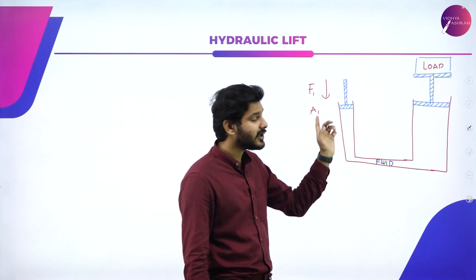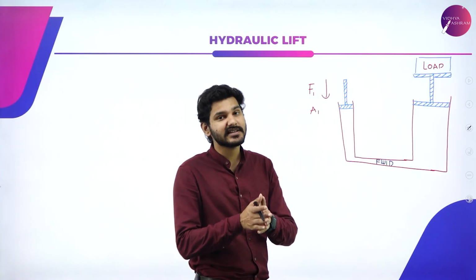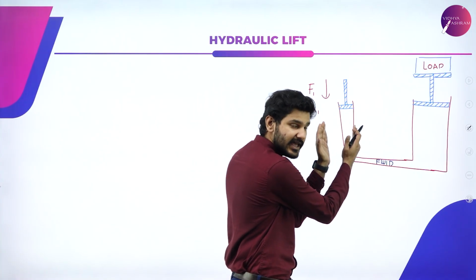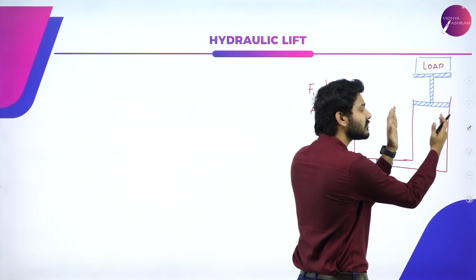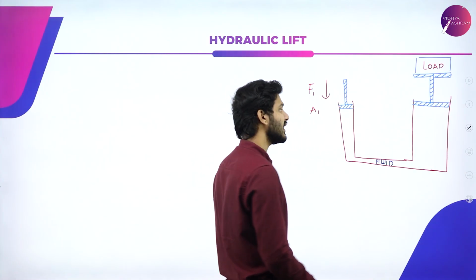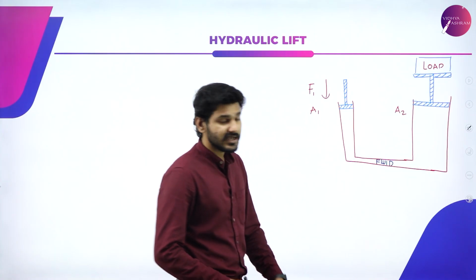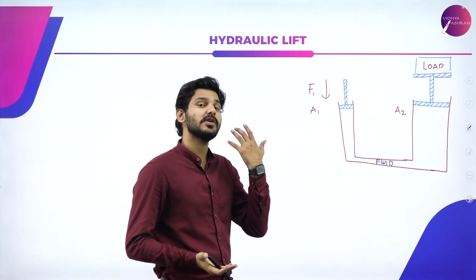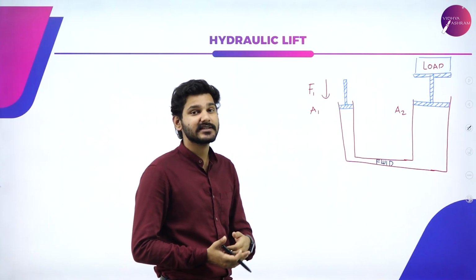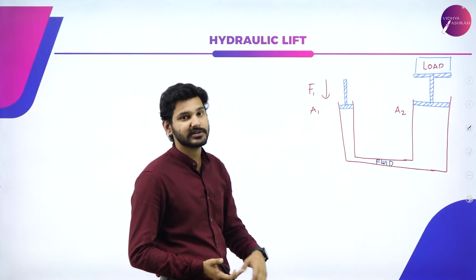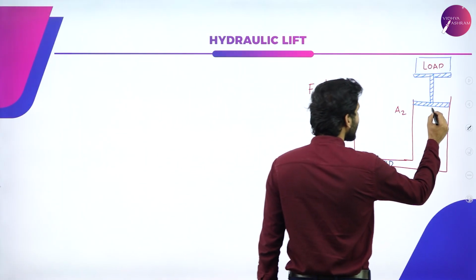Similarly, on the other side, the area is much larger. Let's say that area is A2, and the force exerted onto that piston is F2.